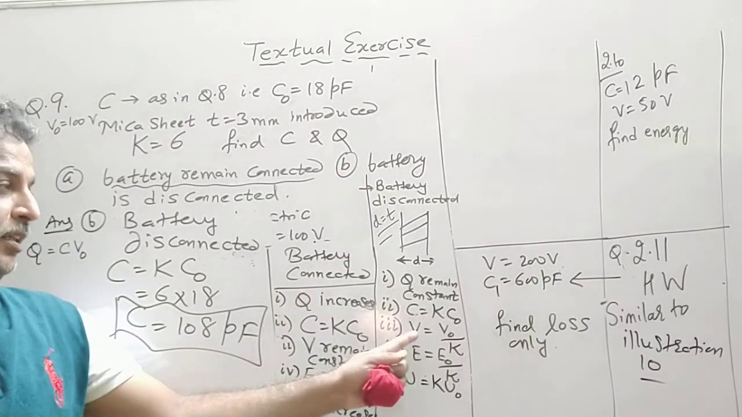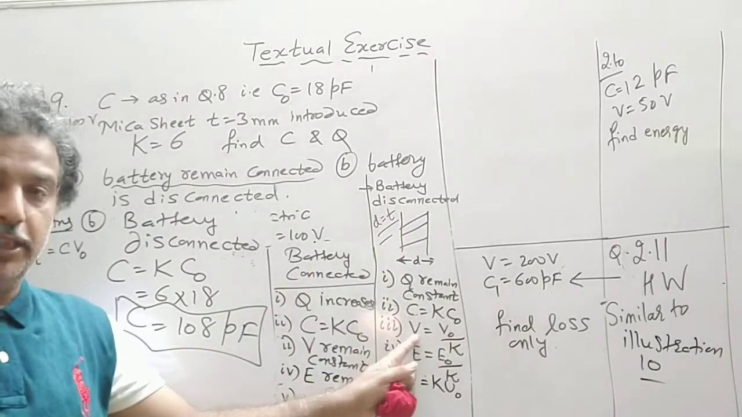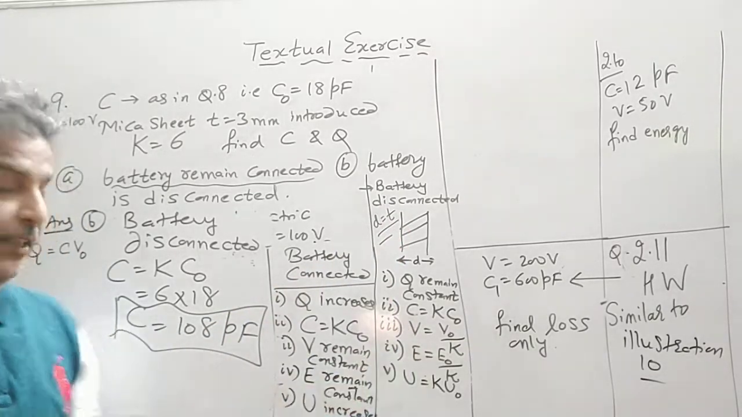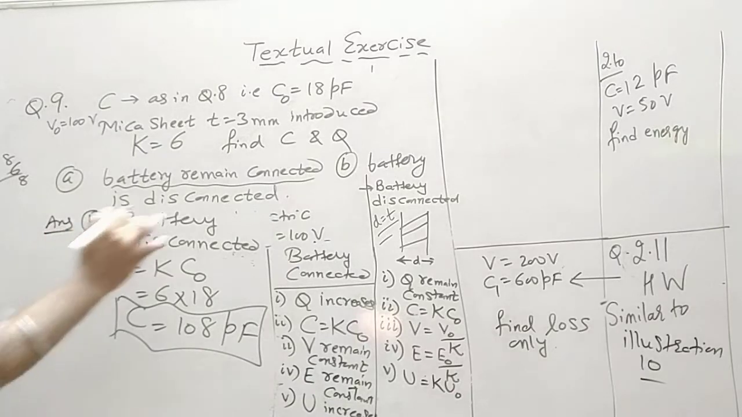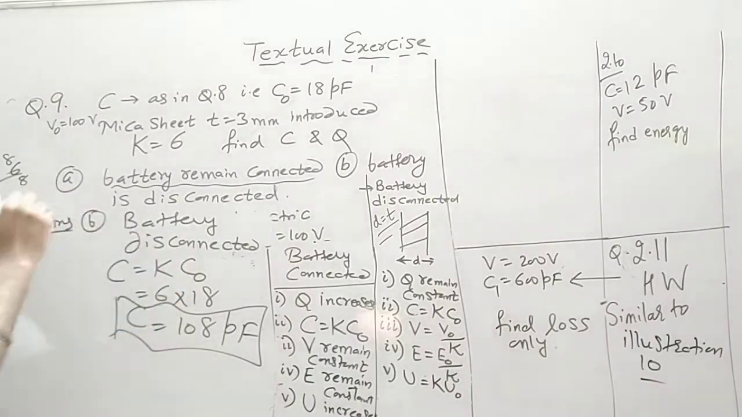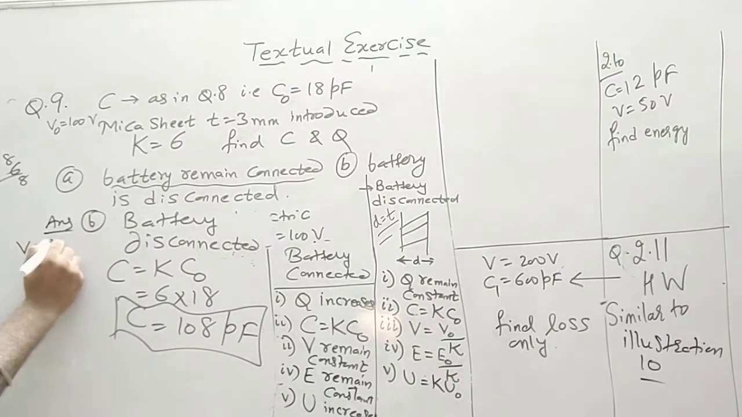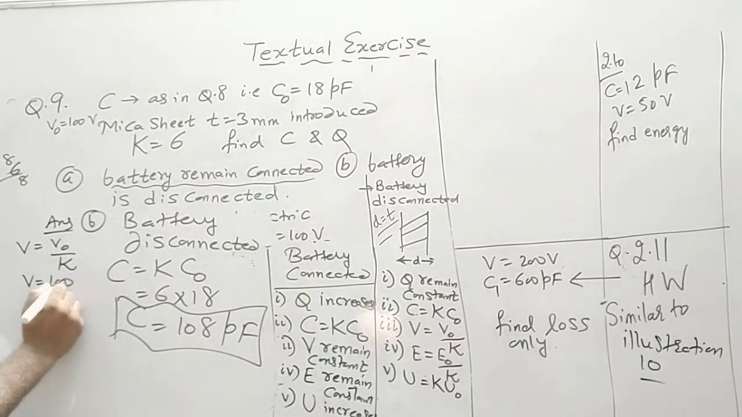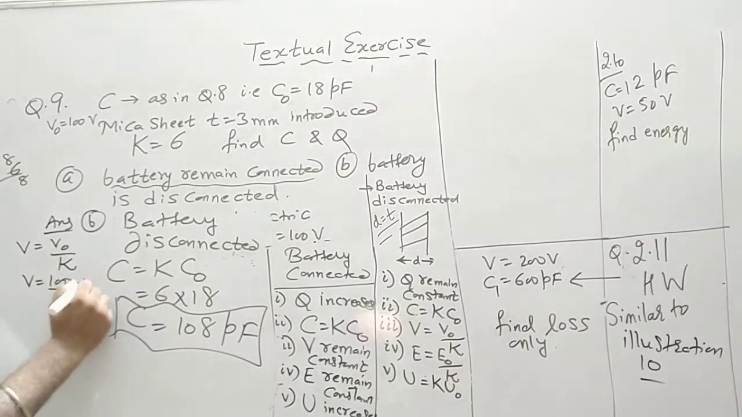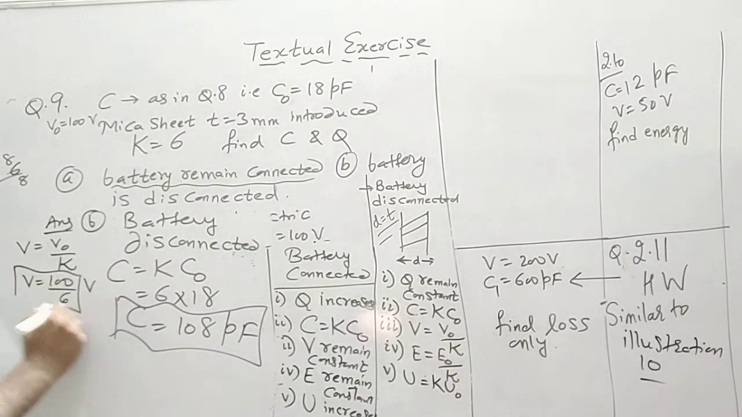In that case the battery is disconnected, sorry, so V will also decrease. So first we find out V. The battery is disconnected, V is not asked, but we find V is equal to V naught by K. So new V is equal to 100 divided by 6. So it becomes 1 upon K times.